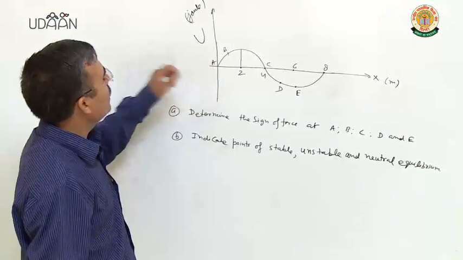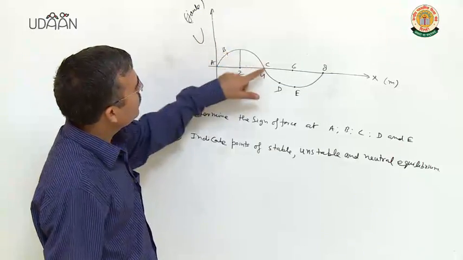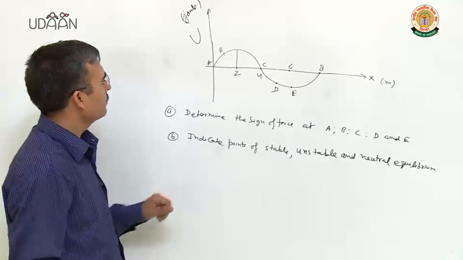On this graph, points A, B, C, D, E are marked.